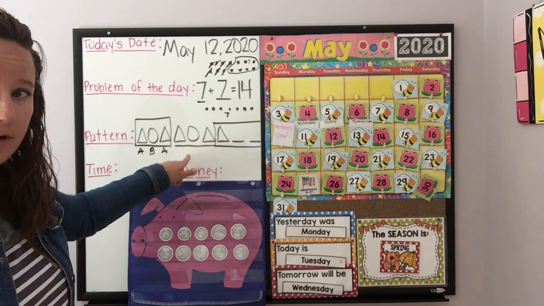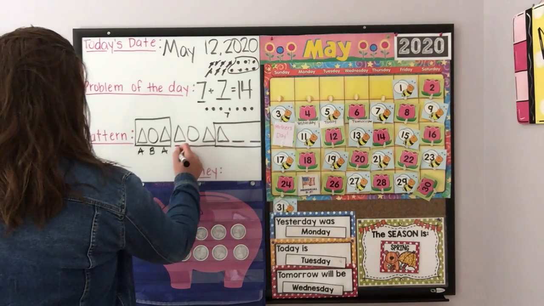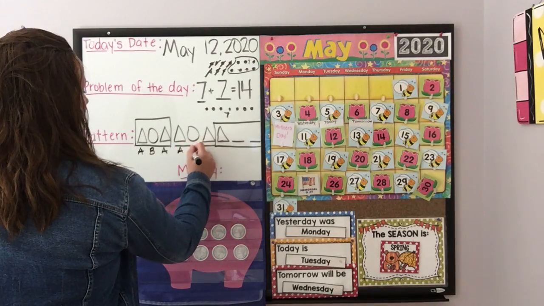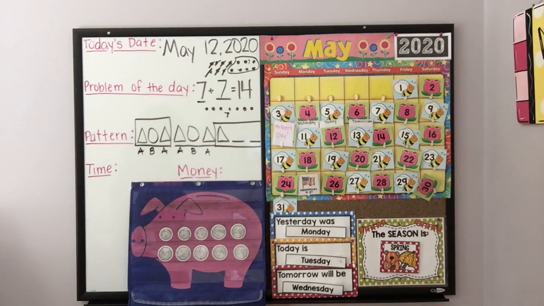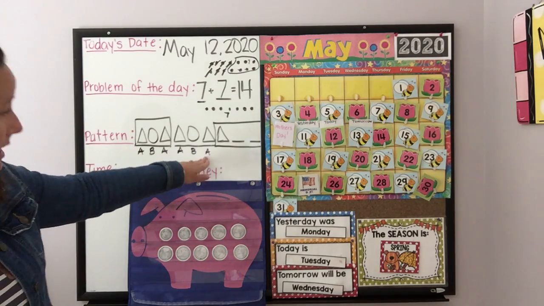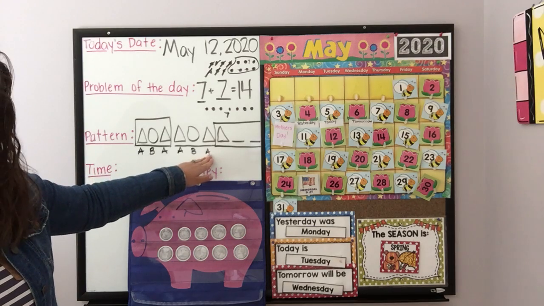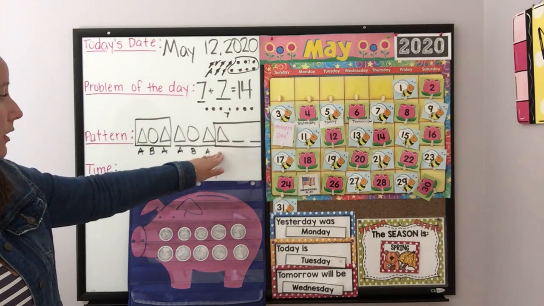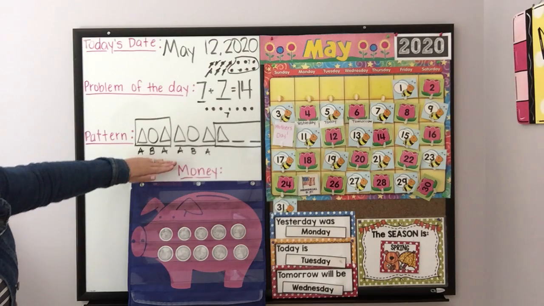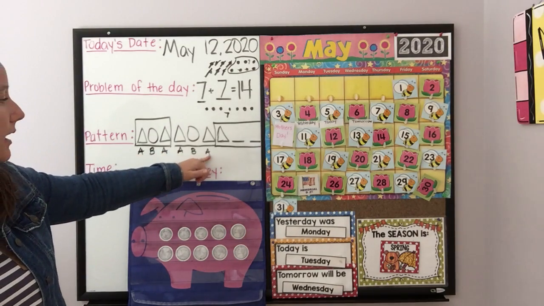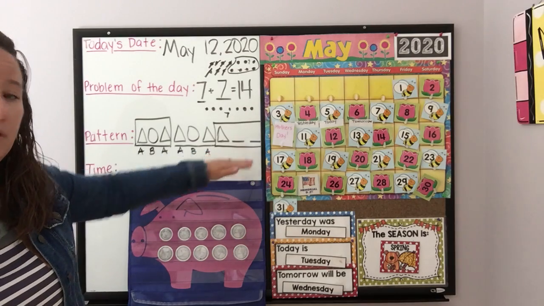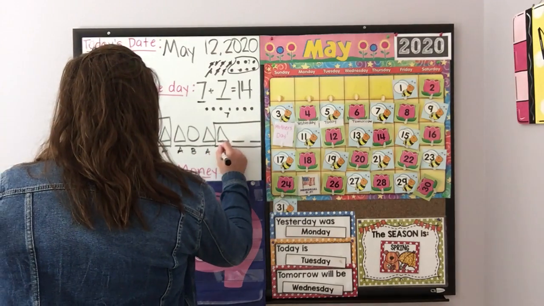Let's check that with our second part. Ready? Triangle was A, circle was B, and triangle was A again. So we have A, B, A. A, B, A. We're ending on A, and every time we start, we're starting with that A because the part that repeats is A, B, A.